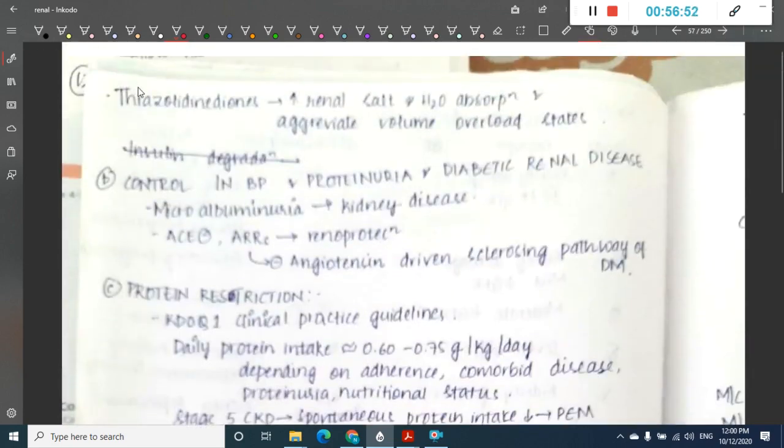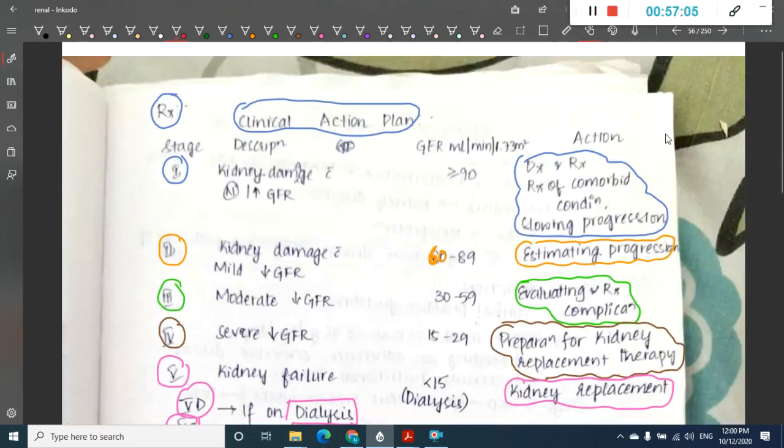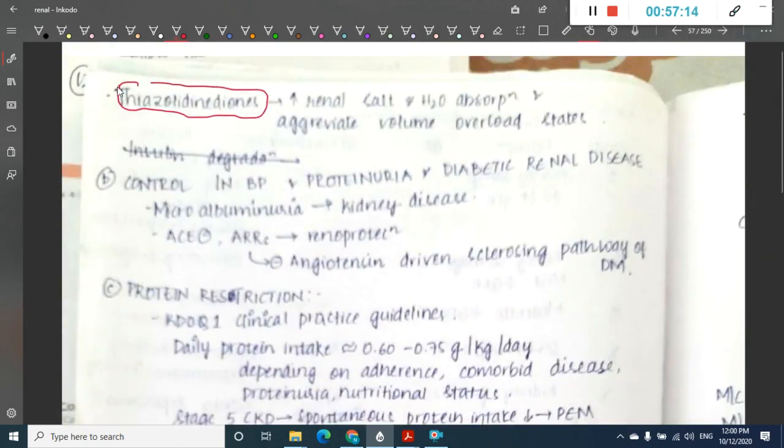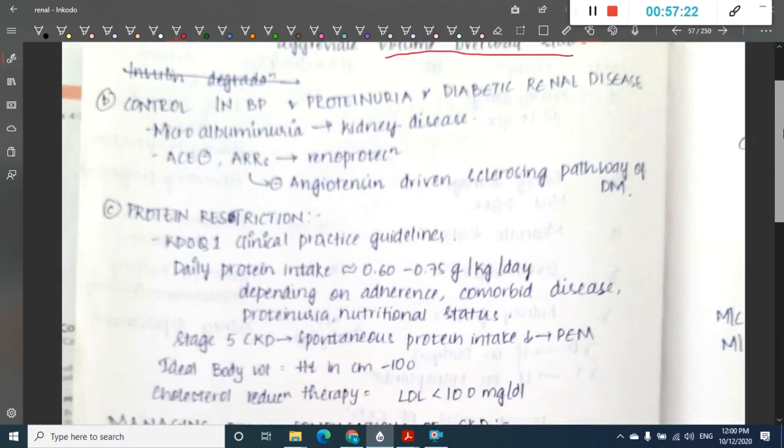And we have thiazolidinediones. What do thiazolidinediones do? These will increase the renal salt and water absorption and thus increase volume overload states. So you should avoid all these drugs, like chlorpropamide, because they can cause prolonged hypoglycemia, and you should also avoid thiazolidinediones because they increase volume overload states.